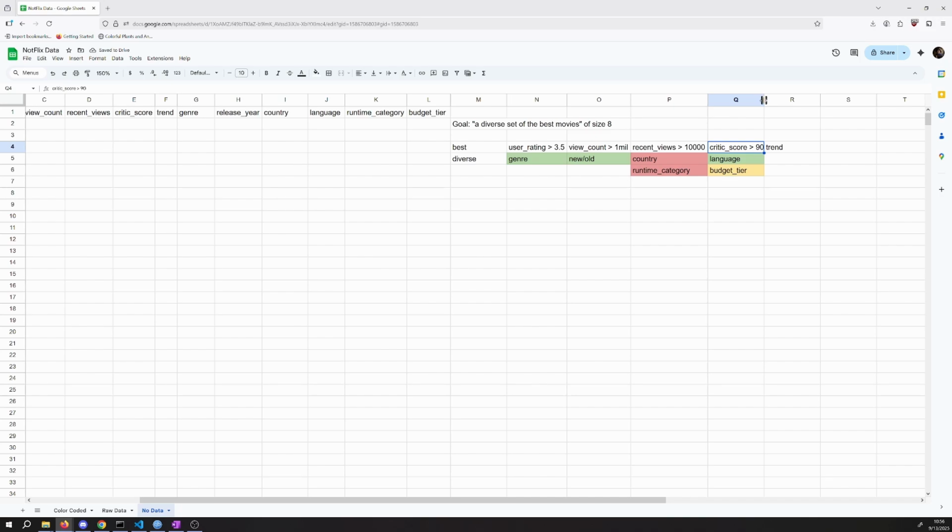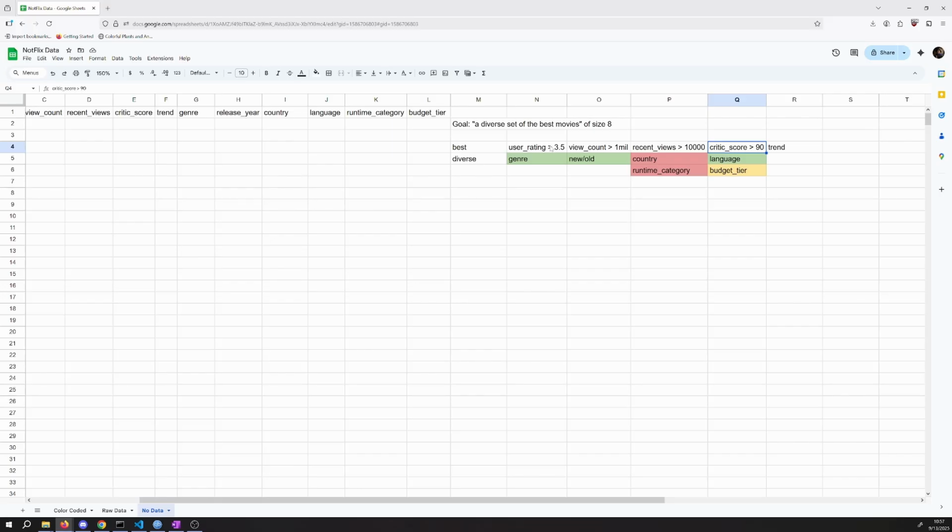Now, here's the other thing that comes in is we want to think logically, how are we going to combine these together? Are we saying I only want to select movies that have user rating greater than 3.5 and a view count greater than 1,000,000 and recent views greater than 10,000 and a critic score greater than 90?